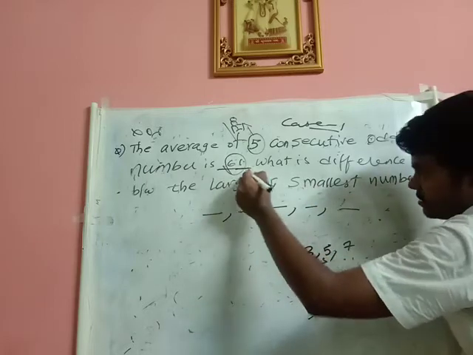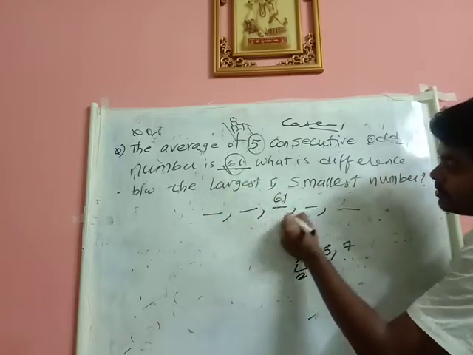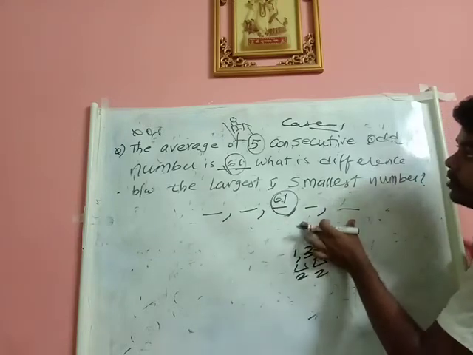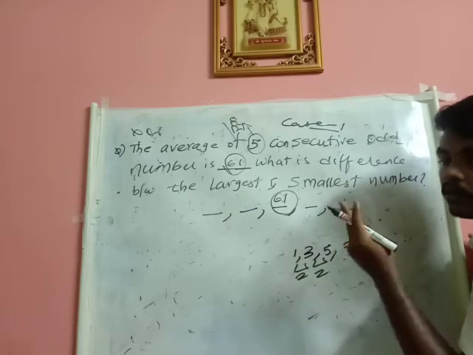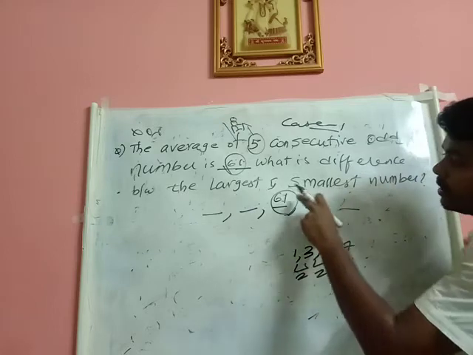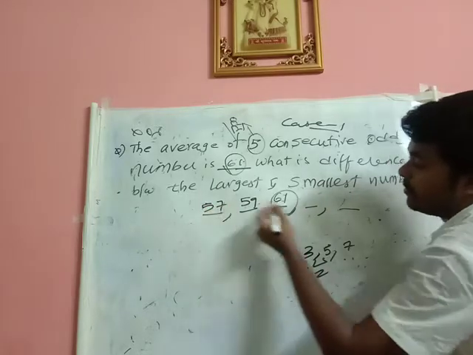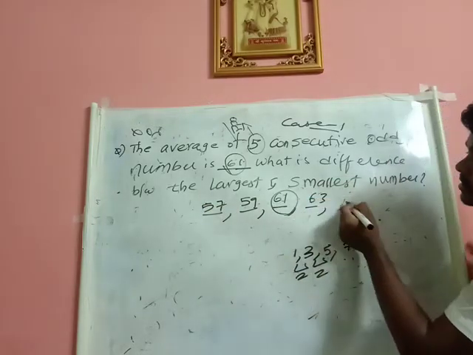So what is the average in this case? 61. Can I tell that 61 is the middle term? He given that these terms are in AP because consecutive odd means they belong to AP. So consecutive odd means the common difference will be 2. So what is 61 minus 2? 59. 59 minus 2? 57. 61 plus 2? 63. 63 plus 2?